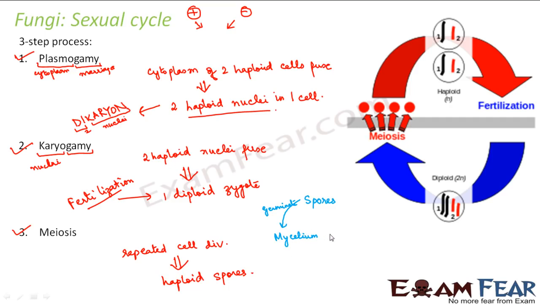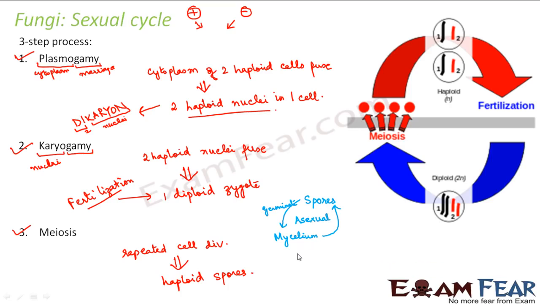Again, this mycelium will only give rise to spores. So these mycelium give spores and the spores germinate to form new mycelium. Again, those mycelium will give rise to spores. So this is the asexual reproduction cycle.